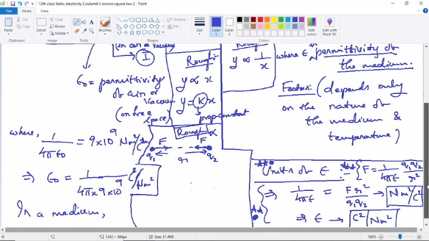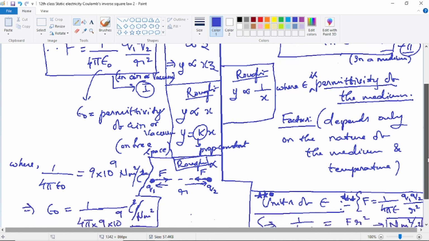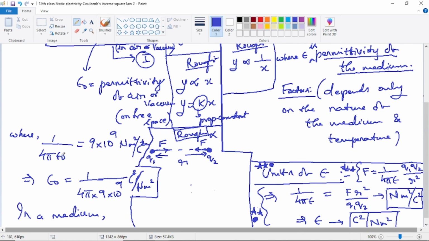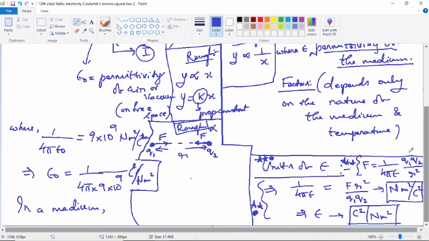So there is not much change, you see. Whatever explanation we have seen in the derivation of Coulomb's inverse square law, it's not a big derivation, just 2 or 3 main steps it has. Most of it is values, 1 by 4 pi epsilon naught, what is the value, all that, units also. So factors, simple factors on which permittivity depends. So it can be written in a simple manner. Just for 3 marks this is sufficient. Even for 4 marks this is more than sufficient, because it has come to more than 1 page. So units need not be written.